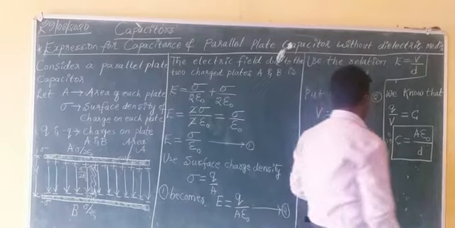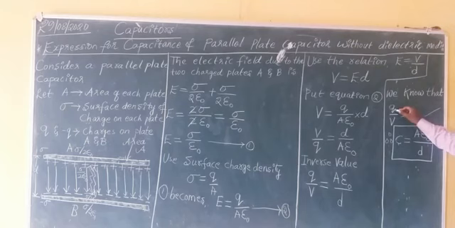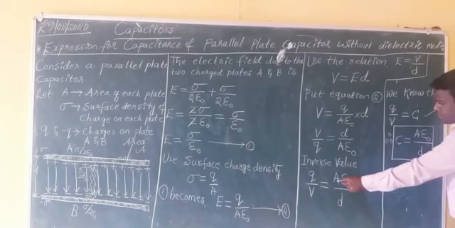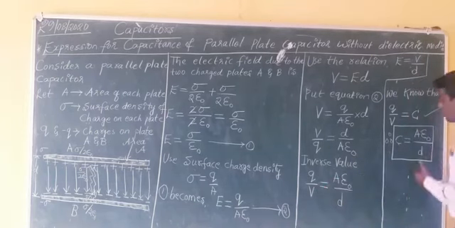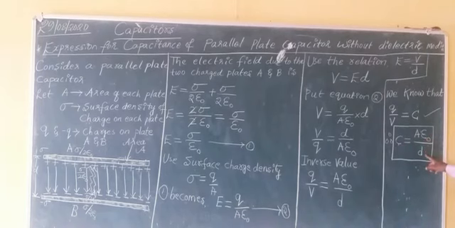Right? Next, one more relation I am taking, the expression for capacitance. We know that Q by V equals C. Capacitance C equals charge by potential. Right? C equals Q by V. So you substitute Q by V equals C, and your expression becomes C equals A epsilon naught divided by D. What is the expression for capacitance of a parallel plate capacitor without a dielectric medium? That is C equals A epsilon naught divided by D.